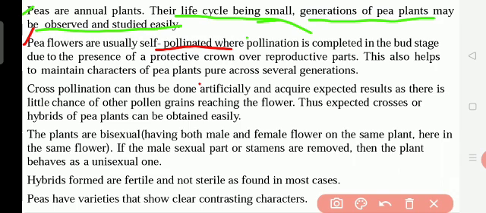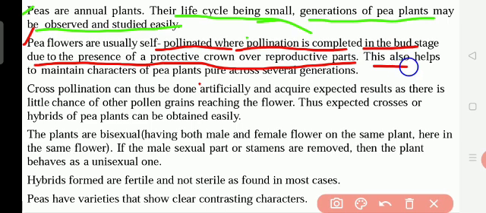Pollination is completed in the bud stage due to the presence of a protective crown over the reproductive parts. This also helps to maintain the characters of pea plants pure across several generations. I will post a video about self-pollination and cross-pollination to help you understand more.